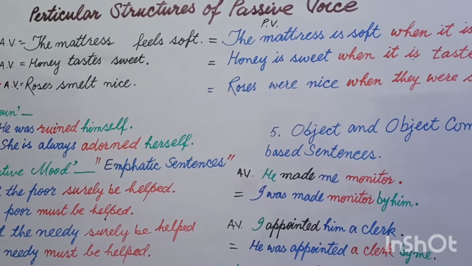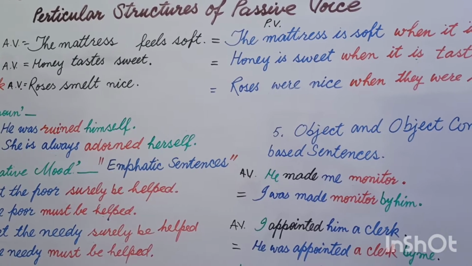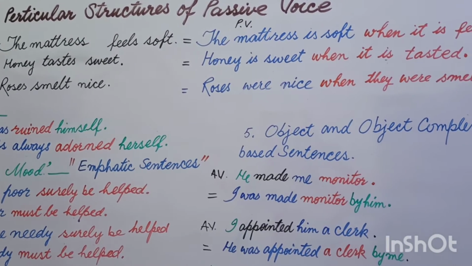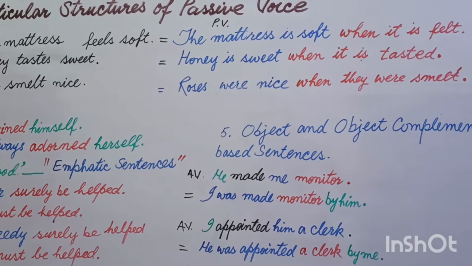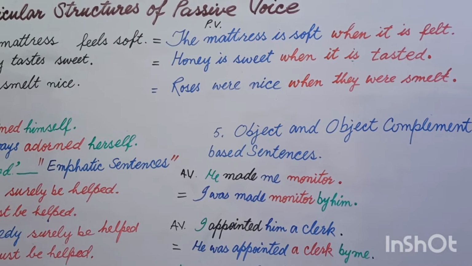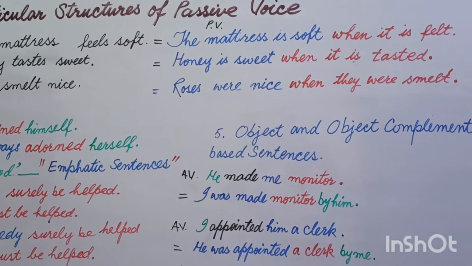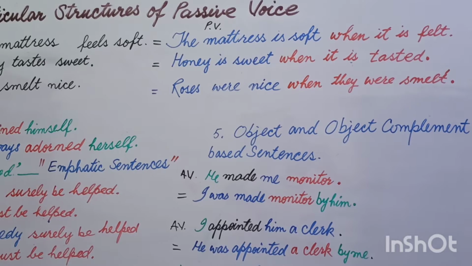So you wrote is here, and then adjective soft. In place of feels you write is soft, and you add some additional clause here beginning with when it is felt, and you will rewrite is here to change it into passive voice. Now the final answer is the mattress is soft when it is felt.